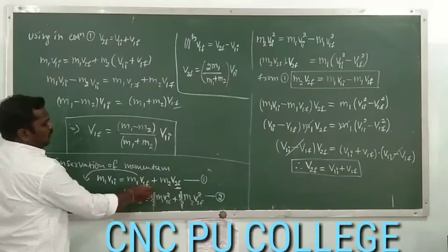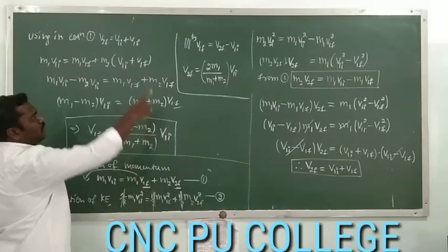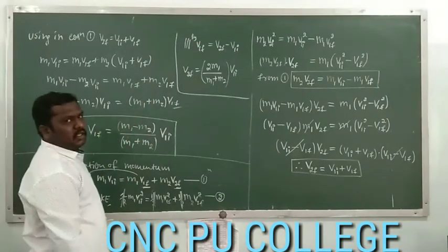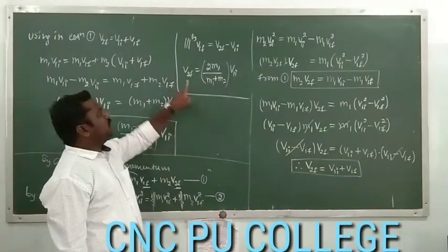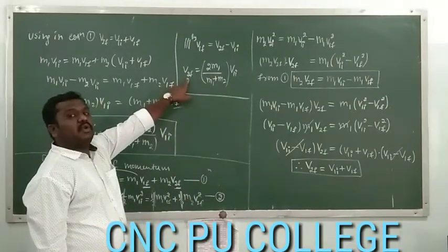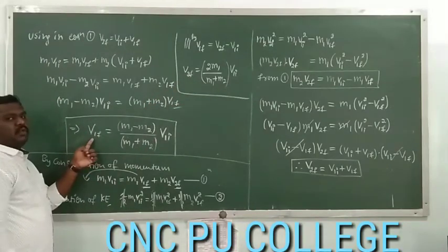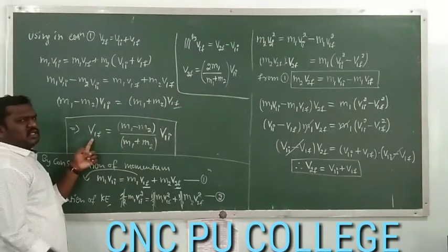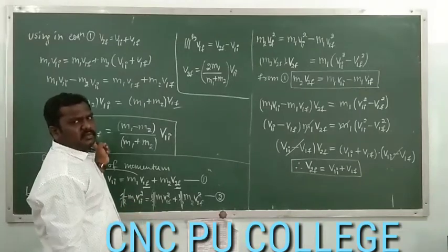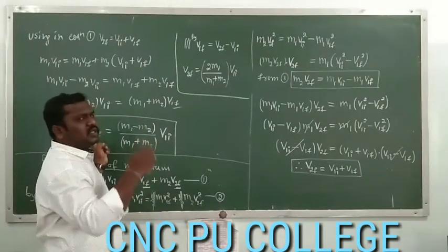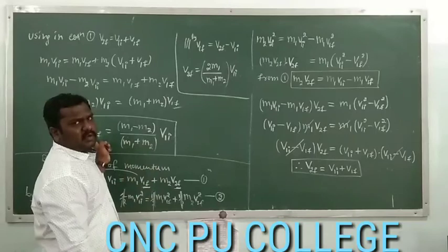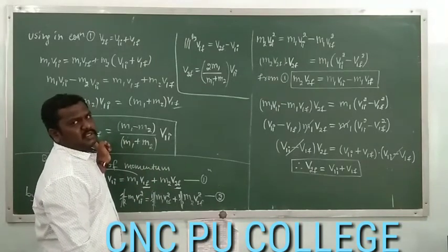Here instead of v1f you have to write v2f minus v1i. So by rearranging you have to get the expression for the final velocity of the second body, similar to how we got the expression for the final velocity of the first body. It takes just 2 to 3 minutes, not more than that, only 2 to 3 steps. I am giving this as an assignment for you, because you have to work it out.